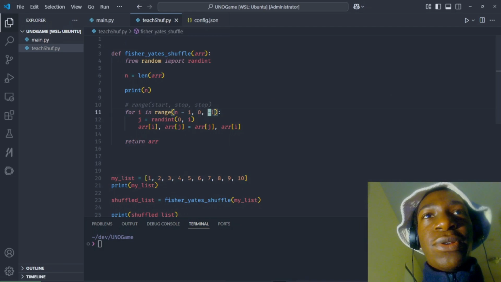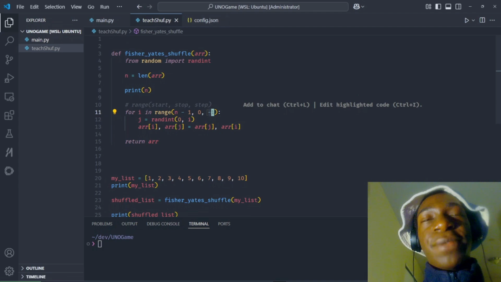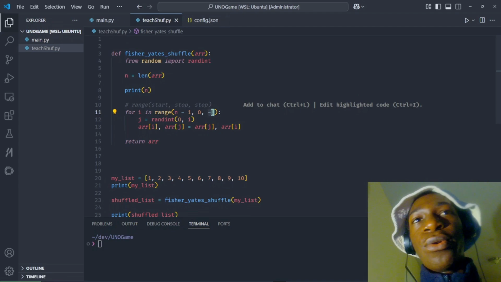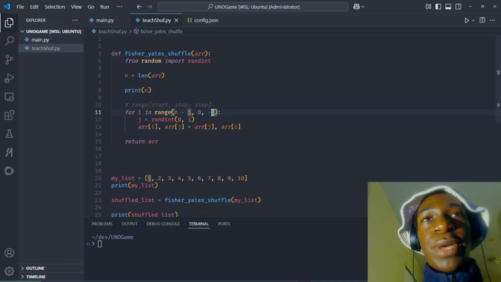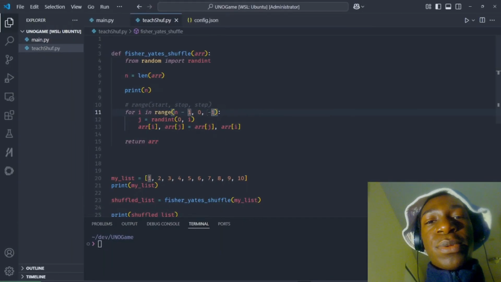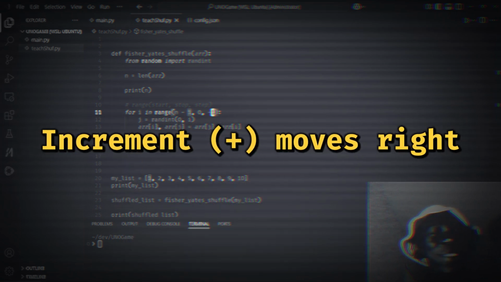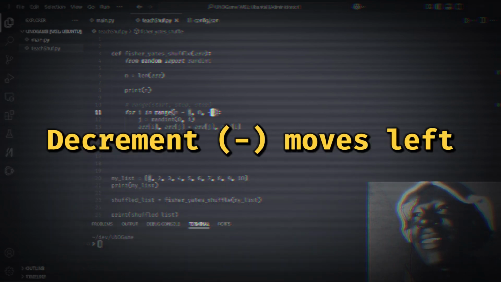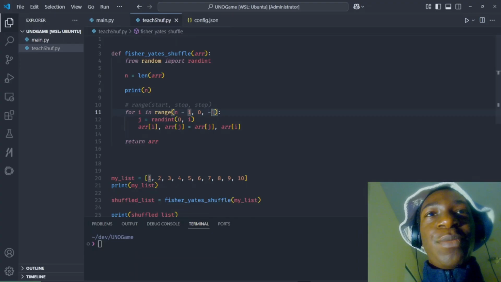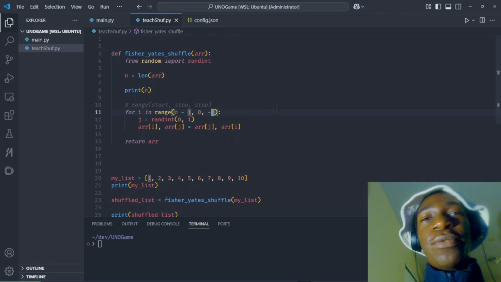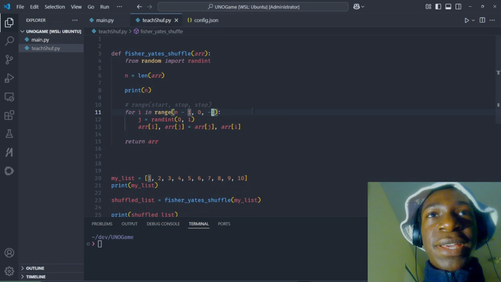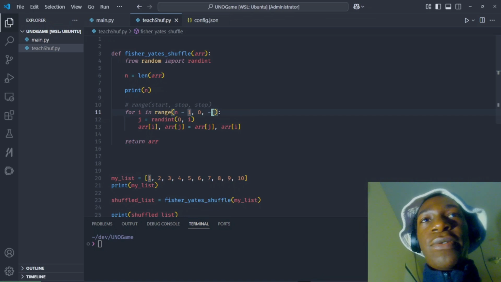Then we move over to the third, which is step. And it means increment or decrement. Right now we're doing decrement. Think of it like the number line. Hold on a second. Oh my gosh, I forgot my left and right. So basically, all the positive numbers go right. All the negative numbers go left. And so when we say decrement, just know we're going left. When we say increment, we're going right.